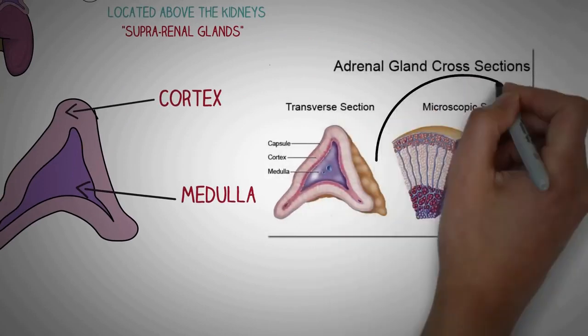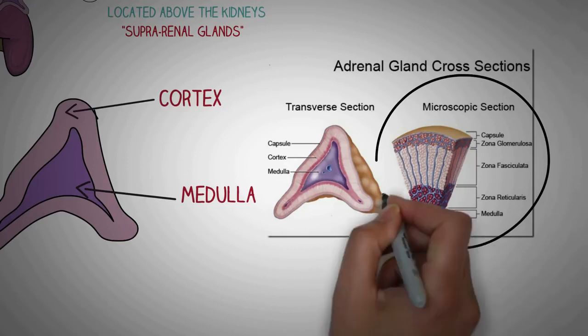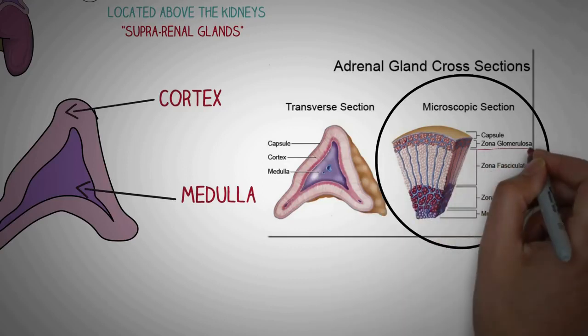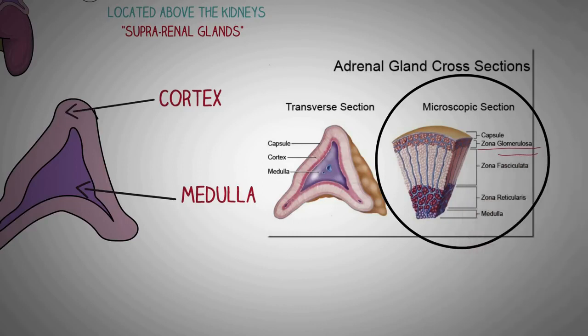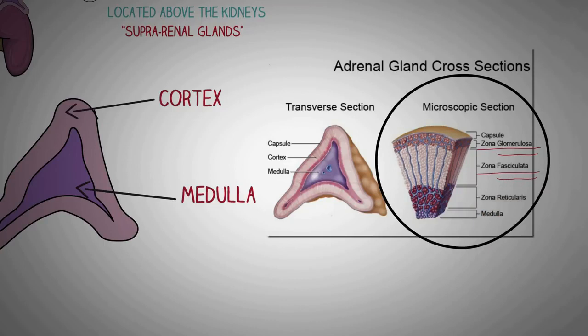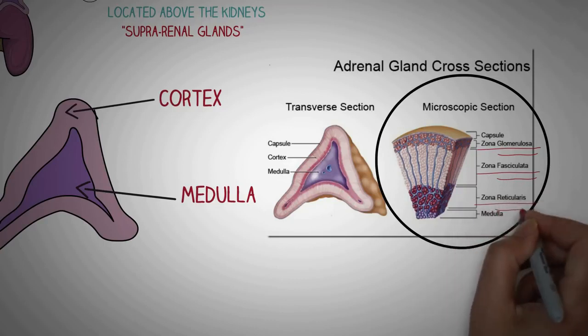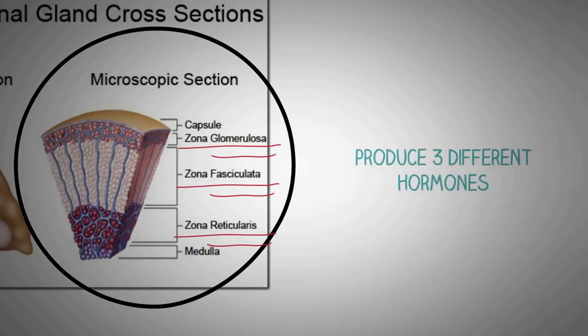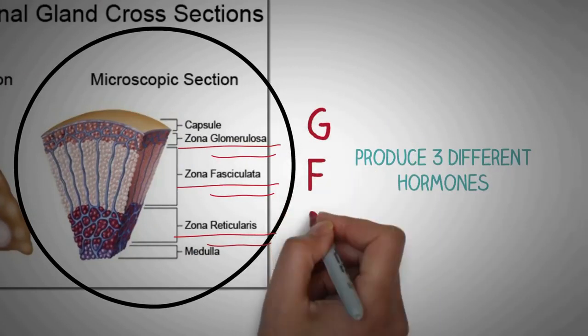Now, the adrenal cortex has 3 layers or zones, which are zona glomerulosa, which is the outermost layer. We have the zona fasciculata, which is in the middle, and then in the inner side we have the zona reticularis. These layers secrete different hormones, and these can be remembered by a simple mnemonic, the GFR, which stands for these layers.